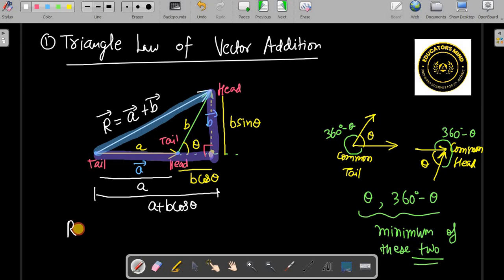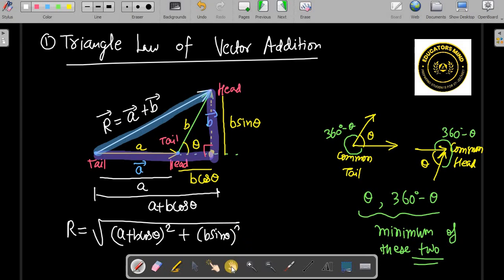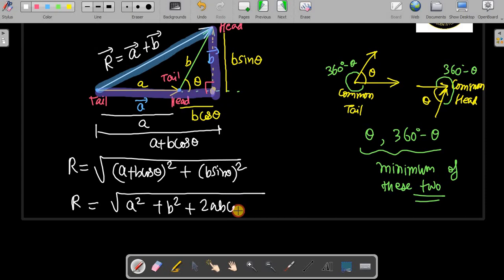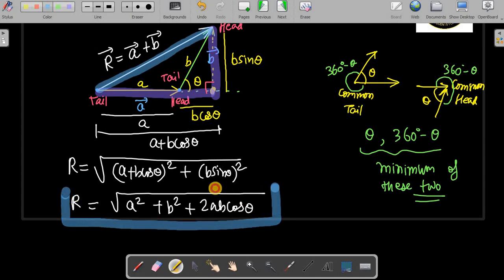So in the bigger triangle, R is the root of the hypotenuse: A plus B cos theta whole square plus B sin theta whole square. When you open this, you get this formula: root under A square plus B square plus 2AB cos theta. This is how we find the magnitude of the resultant of two vectors.